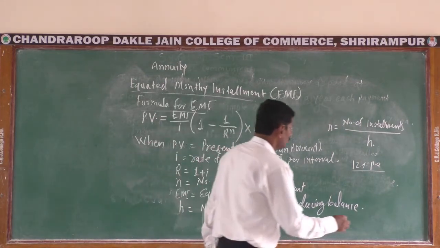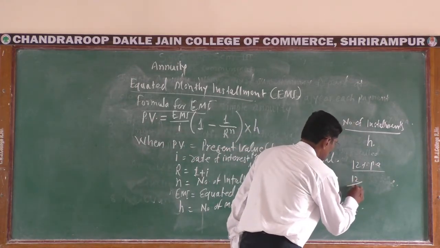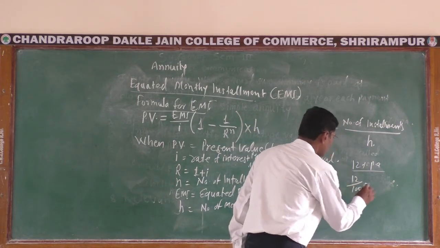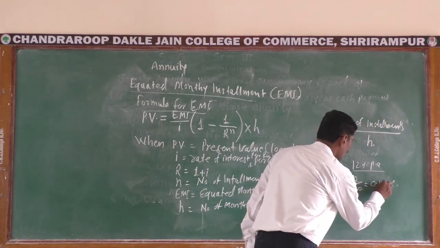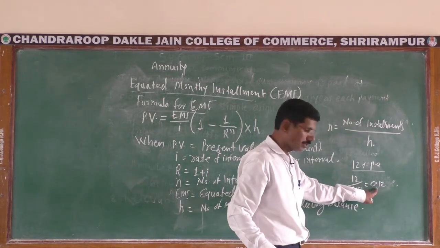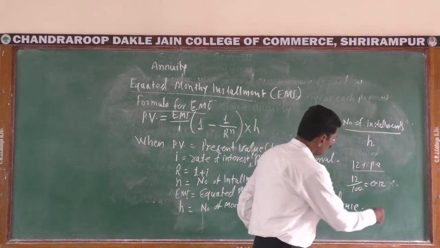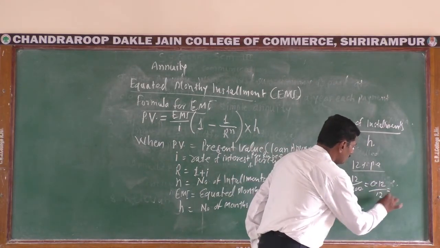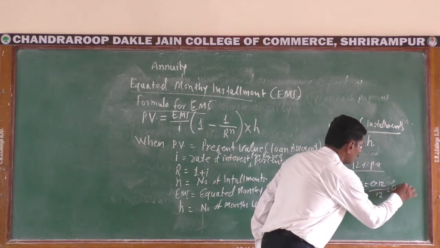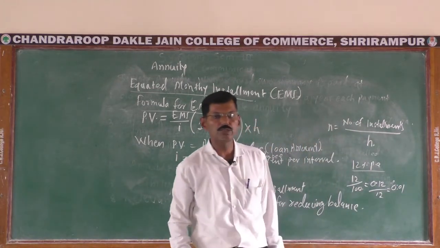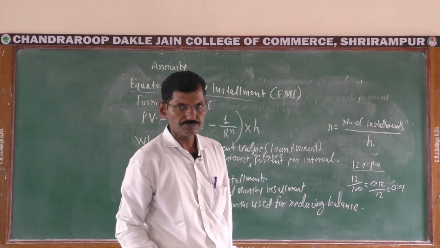is 12 divided by 100, that is 0.12 per year. There are 12 months in a year, so rate of interest per rupee per month is 0.01.